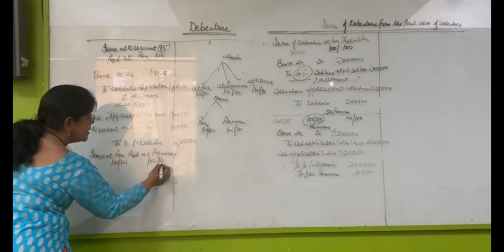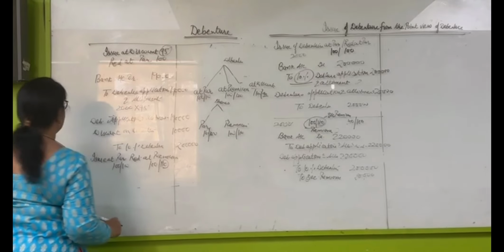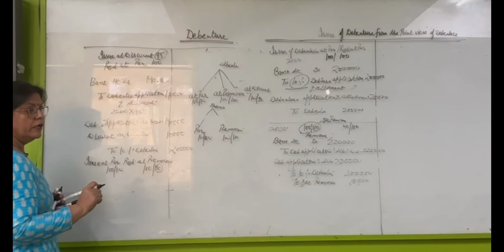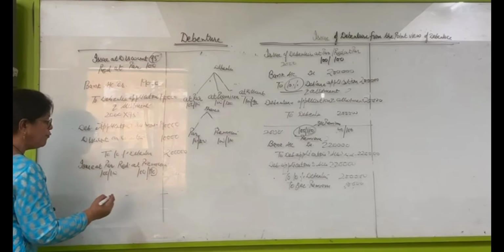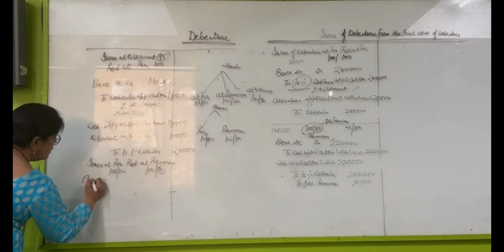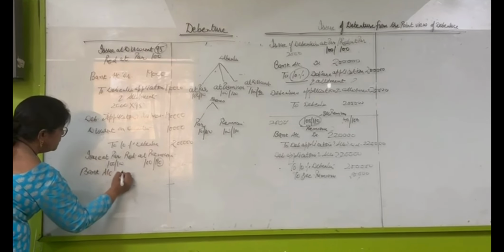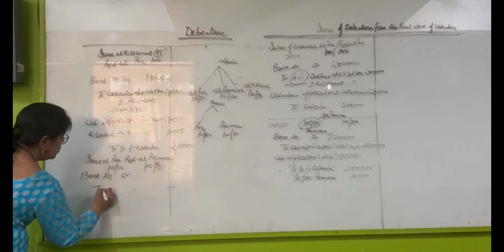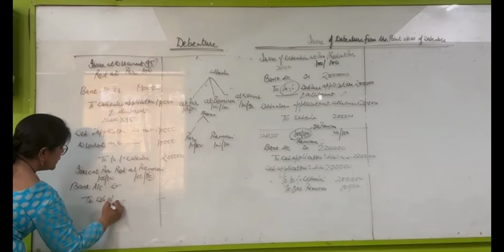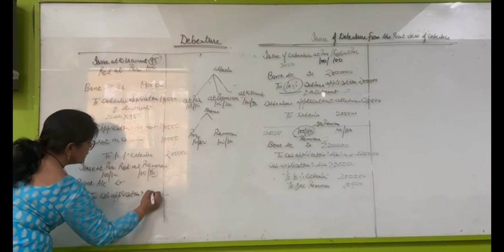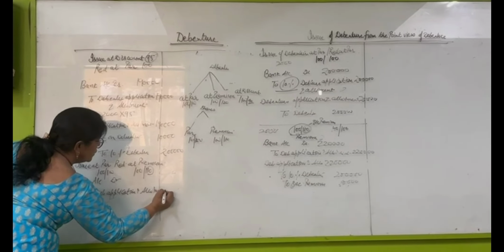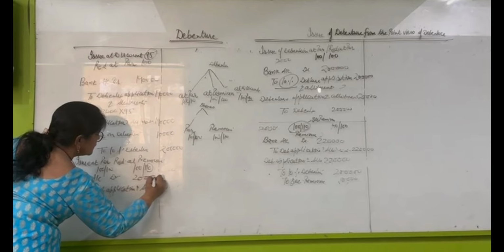The company knows that there is a loss of ₹10 at the time of redemption, so the company will cover this at the time of issue. Bank account debit to debentures application and allotment 2 lakh.